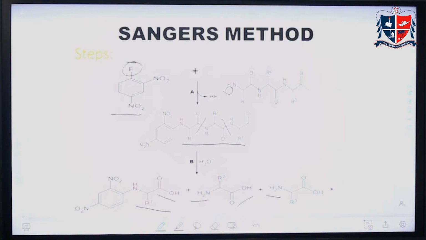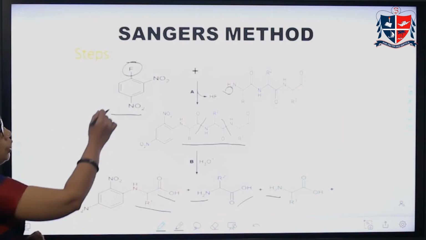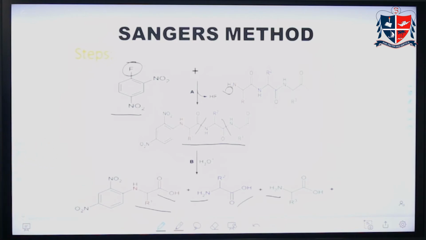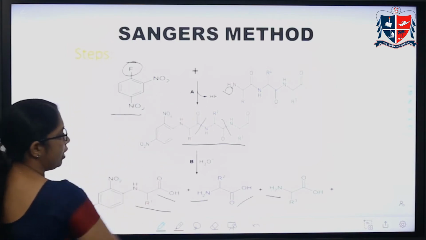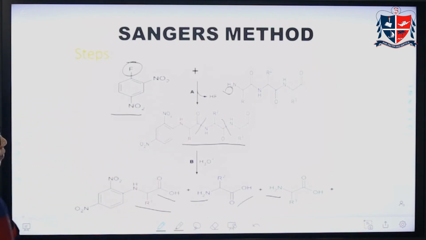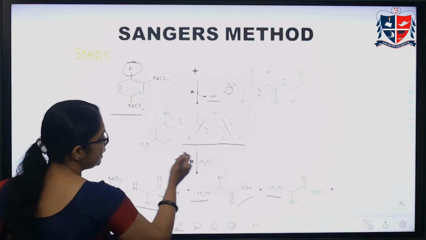In the case of Sanger's method, the reagent used is 2,4-dinitrofluorobenzene. On reaction with the protein, the hydrogen of the NH2 at the N terminal goes with the F, HF is eliminated and we get the product.